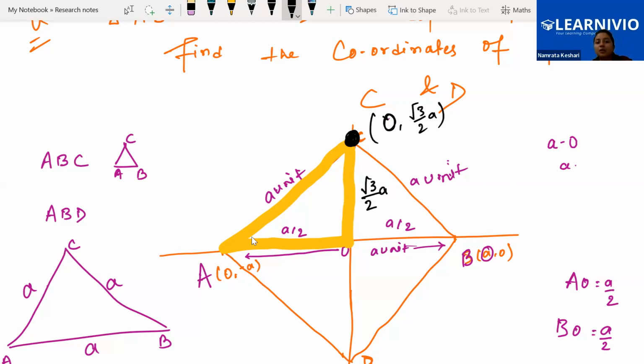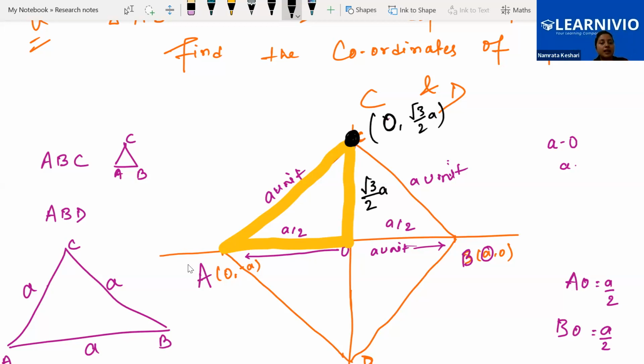So AB, we can see it is total A unit, B minus A we have done. While doing B minus A, we can only do the calculation like x coordinate over here, x coordinate over there. We will not mix x and y coordinate. We need the length on the x-axis, so we will be doing the subtraction. That will give the length of the side AB. Side AB, side BC, side CA all are of same length since it's an equilateral triangle.